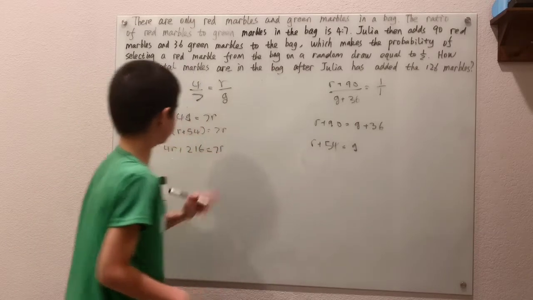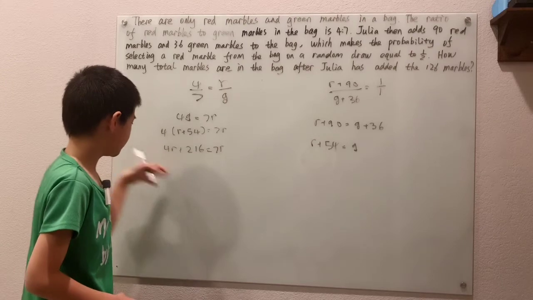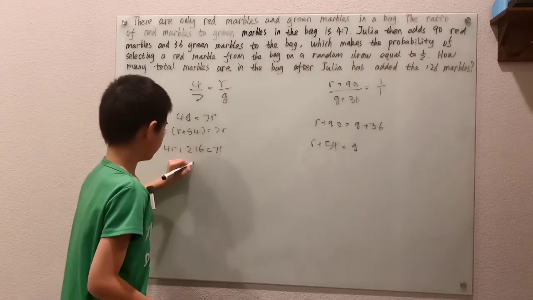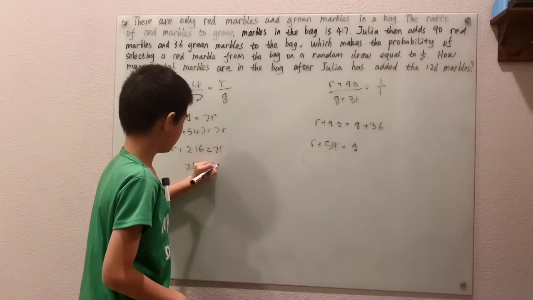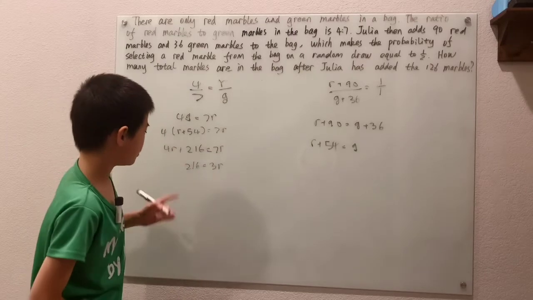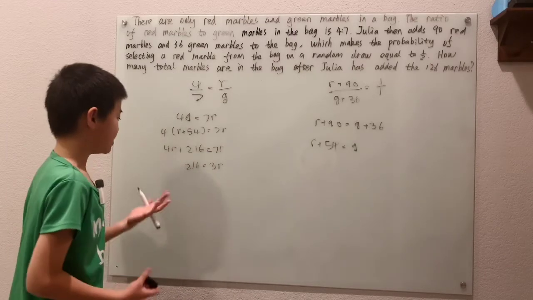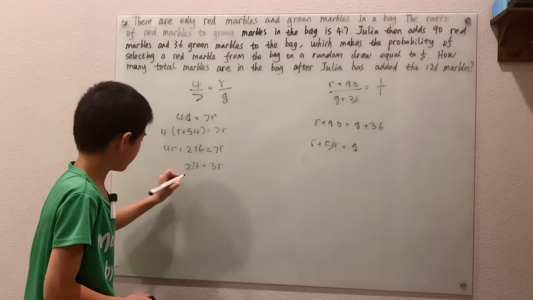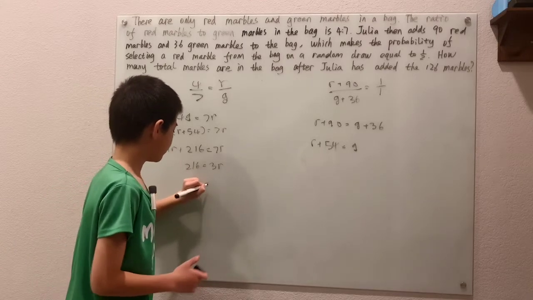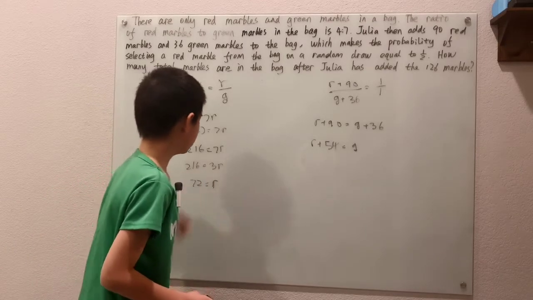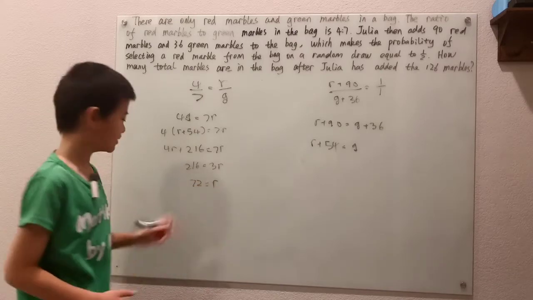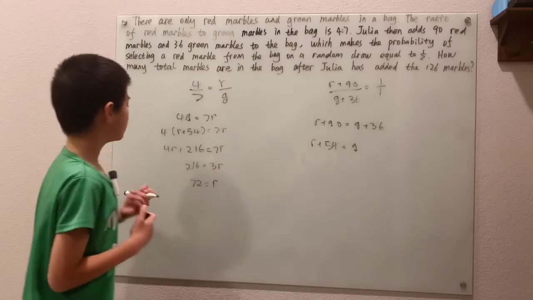We have all that equals 7r. Subtracting the 4r and then dividing by 3, we get 210 divided by 3 is 70, 6 divided by 3 is 2, which means we get 72 equals r, or a more comfy way to say it is r equals 72.